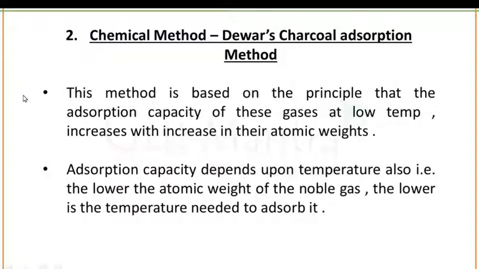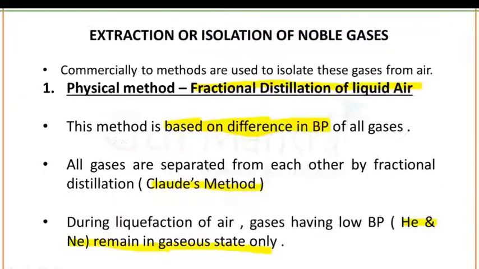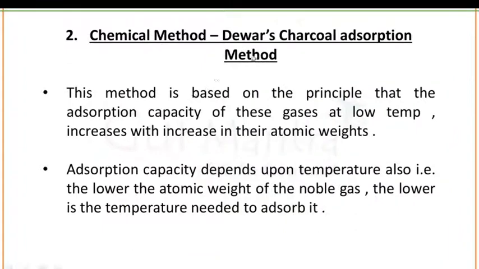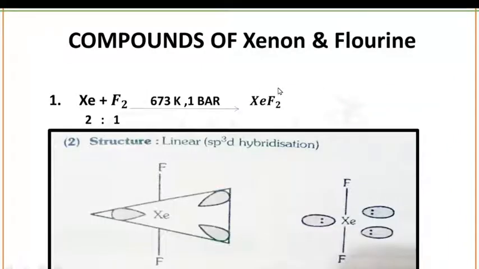We have seen two types of method to isolate the noble gases. Number one is physical method and number two is Dewar's charcoal adsorption method. Okay. Next, the compounds of xenon and fluorine. We will study three types of compound of xenon and fluorine. Number one is XeF2, number two is XeF4 and number three is XeF6. Okay. Number one is XeF2.